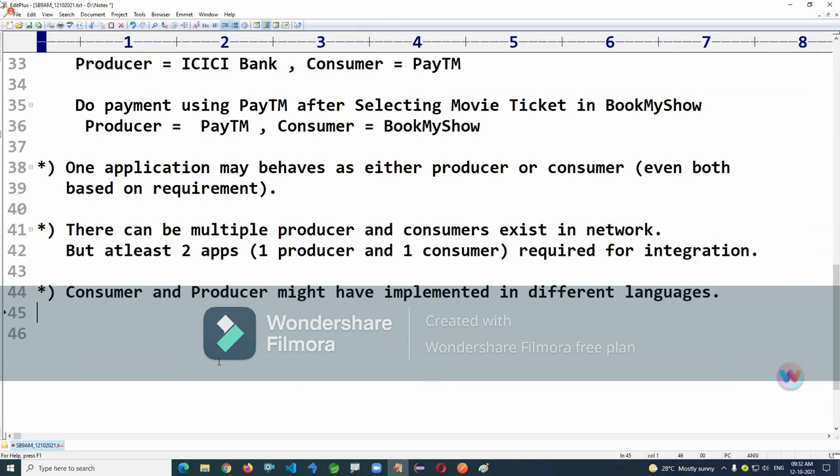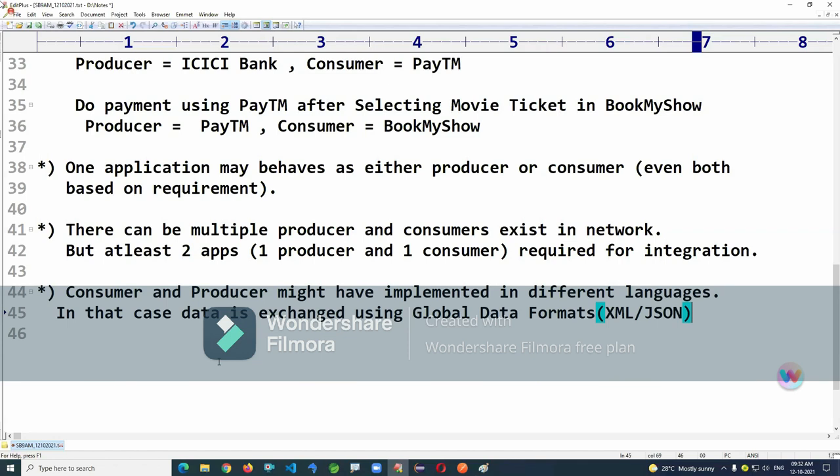In that case, data is exchanged using global data formats. What are the global data formats here? XML and JSON. One is called XML.